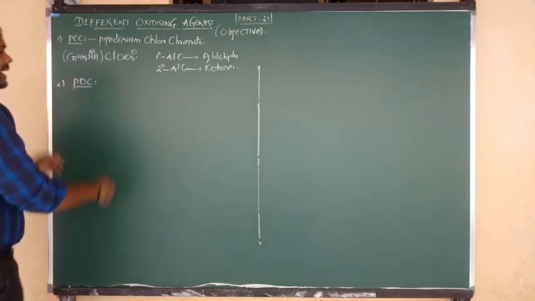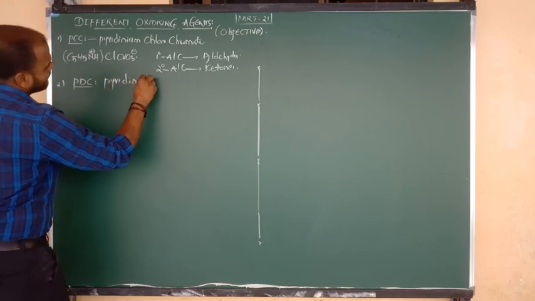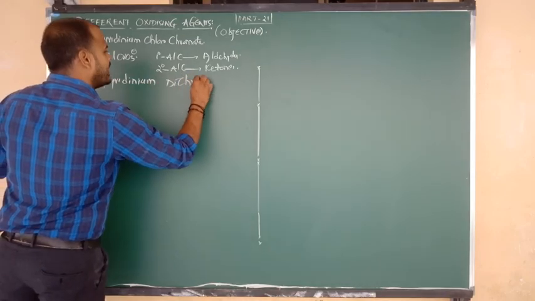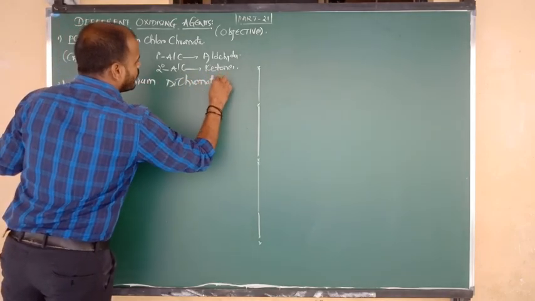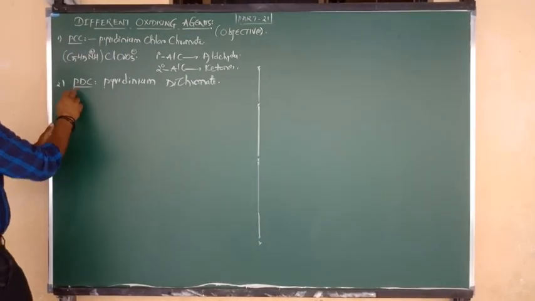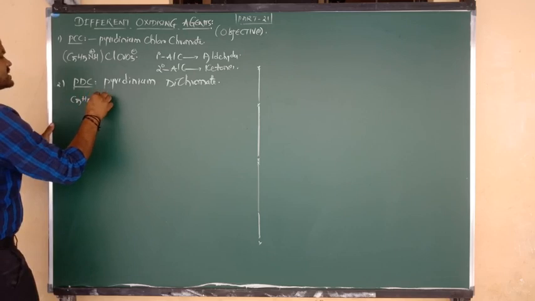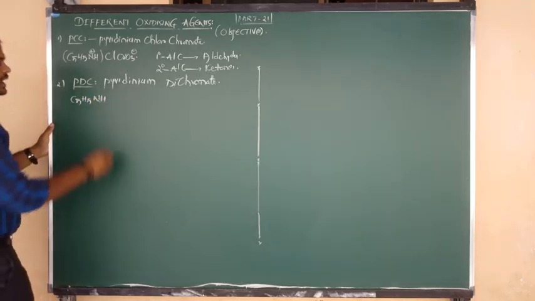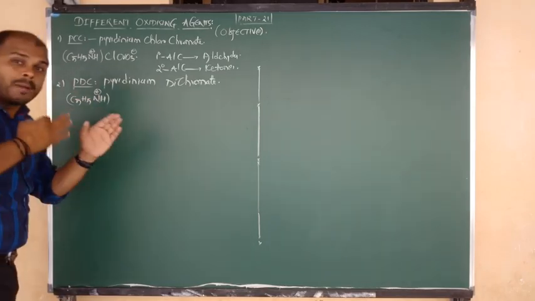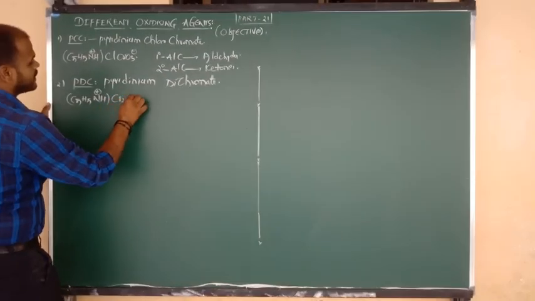PDC: P again stands for pyridinium, and DC indicates dichromate. Pyridinium dichromate is the oxidizing agent. Its formula once again: C5H5NH with a positive charge, which is pyridinium, connected to the dichromate group.